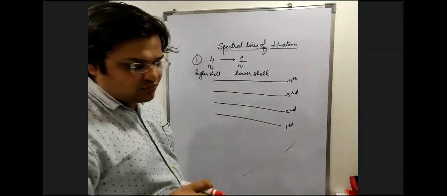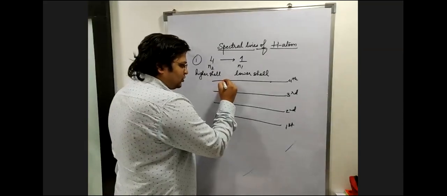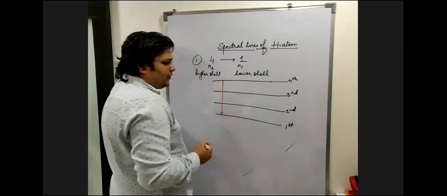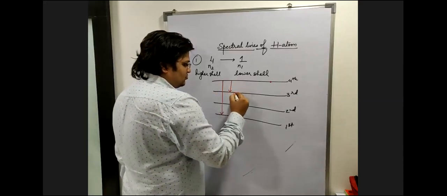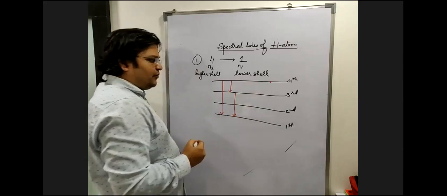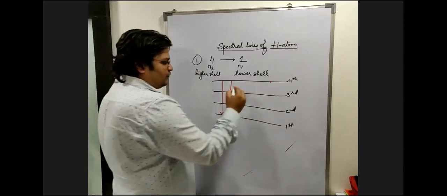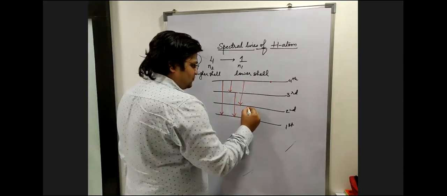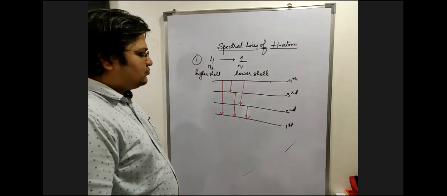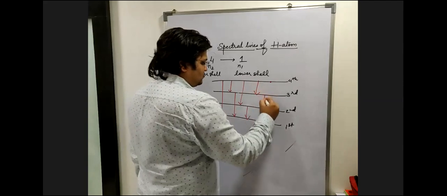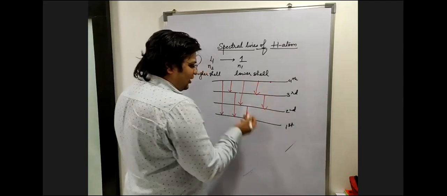So from the fourth to the first one. Straight from the fourth to the first, okay. Then from the fourth to the third, and then from the third to the first. Direct. Okay. And from the fourth to the second, and then to the first. Any other possibility? Fourth to third, then third to second, and second to first. But I've already made second to one.